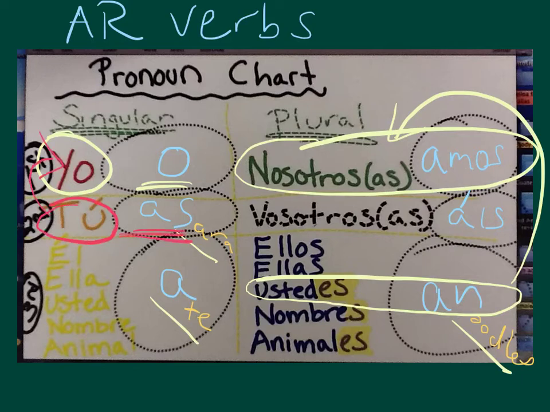Like esquías, do you ski? Yep, sí, yo esquío, yes, I ski. So now let's practice with ustedes. If I say ¿esquían ustedes? do you all ski? Sí, nosotros esquiamos. Yes, we ski. Same pattern. Let's look at bailar. Bailar is to dance.